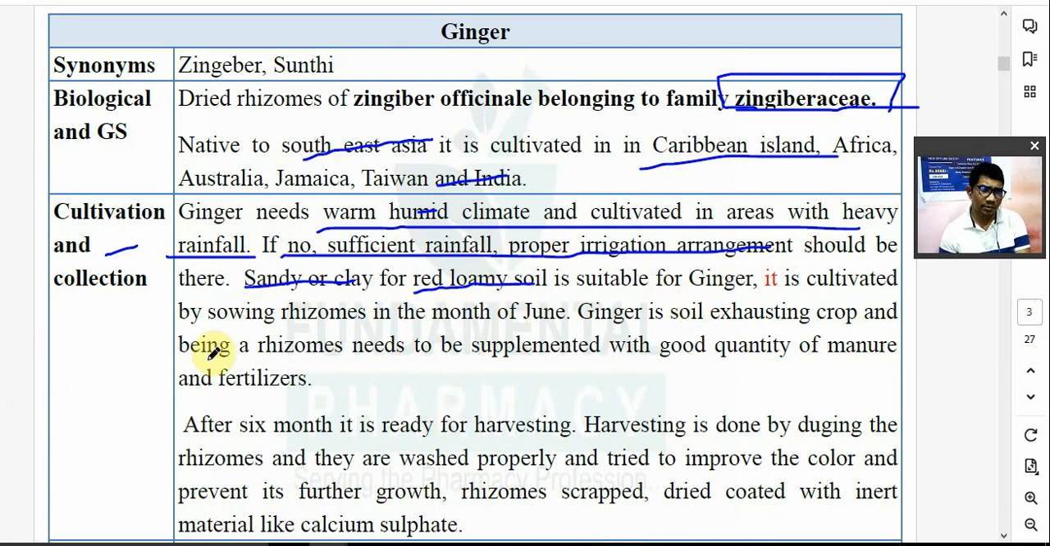It is cultivated by sowing the rhizomes. यहाँ पे कोई seeds वगैरह नहीं होते. So rhizomes as such they are used. In the month of June, ginger is a soil exhausting crop. क्या है? Ginger is a soil exhausting. मतलब क्या? Ginger is a soil exhausting crop. मतलब it will take all the nutrients from soil.